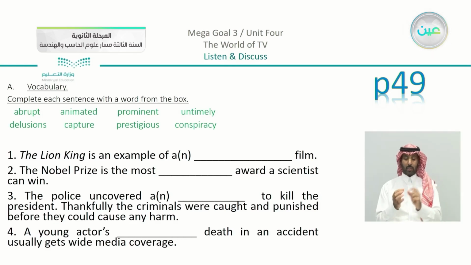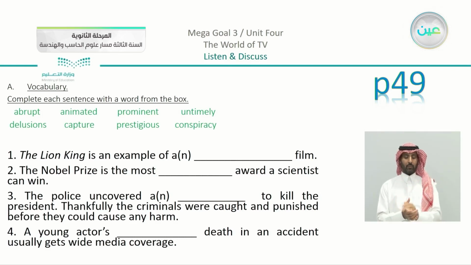Of course, just to revise them, we have the word abrupt, we have animated, we have prominent, untimely, we have also delusions, we have capture, we have prestigious, and we have conspiracy. So these words here, we are going to just see what are the suitable spaces or blanks for each word.